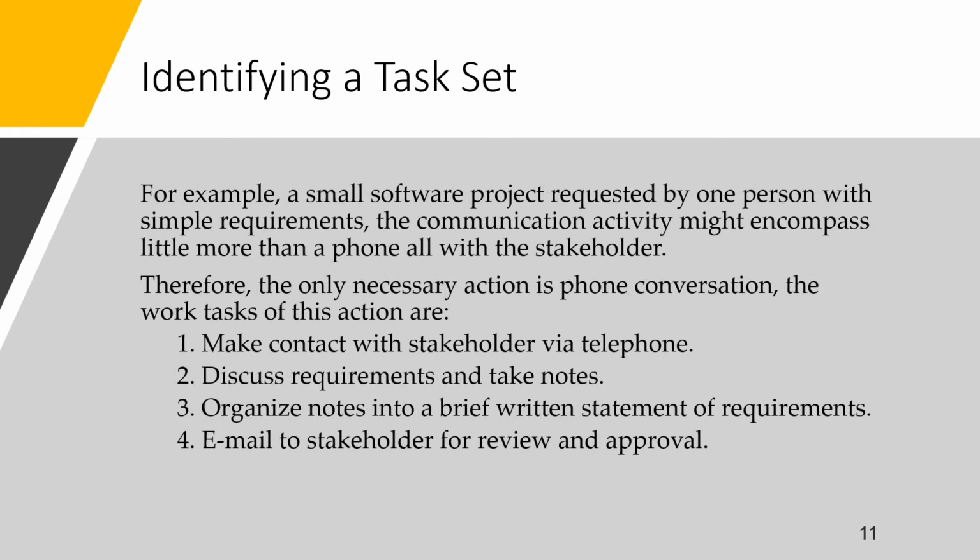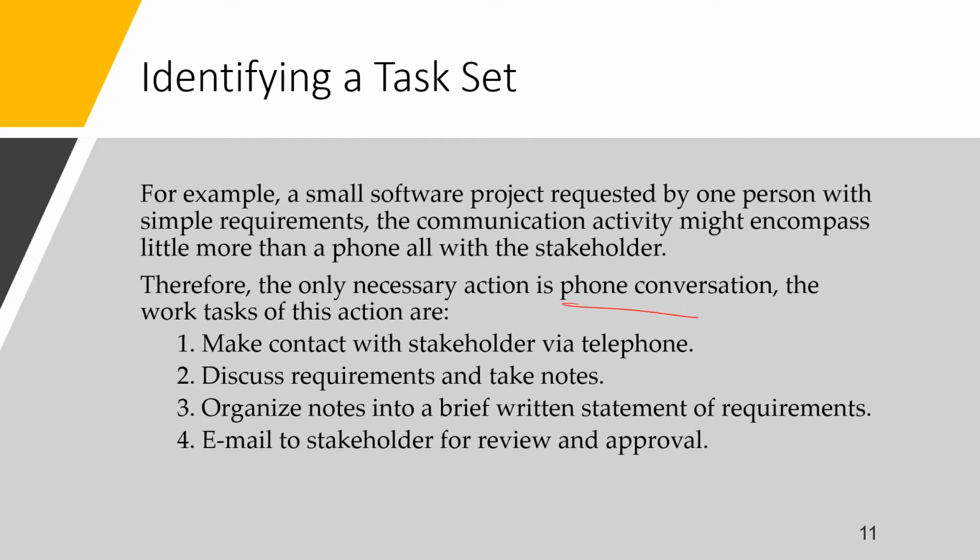In continuation of the task identification, for example, a small project requested by one person with a simple requirement, the communication activity might encompass little more than a phone call with the stakeholder. Therefore, the only necessary action is the phone conversation.